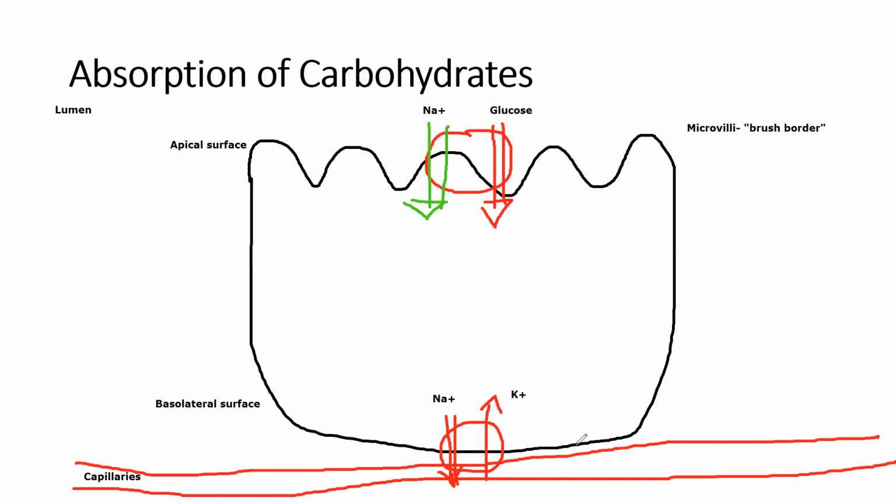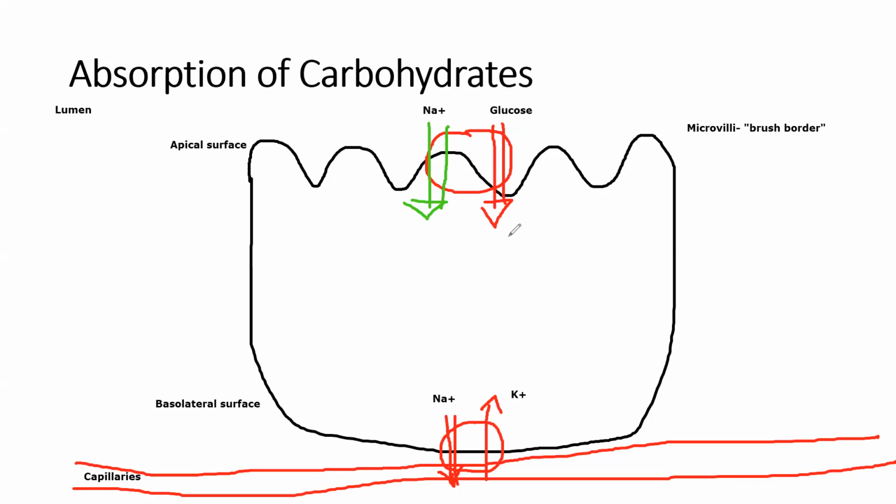Okay, and so that is facilitating the movement of glucose across the apical surface. And then on the basolateral surface, we've got facilitated diffusion that's bringing glucose across the basement membrane or the basolateral surface. So the sodium-potassium pump is creating the environment where sodium is in a lower concentration inside the cell, and so it can be moved passively across the apical membrane.